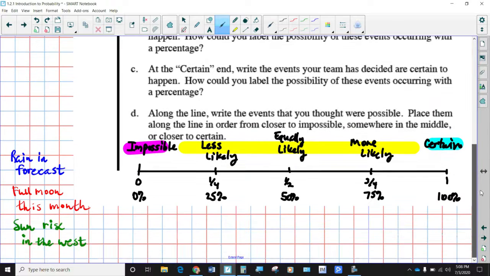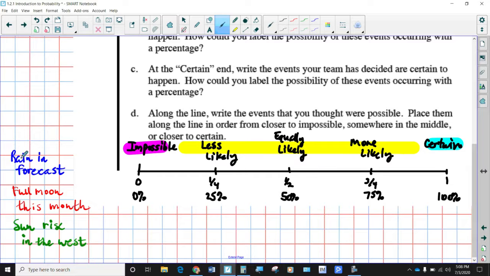You can have a scale that has 3 parts, with just the 0 on one side, the 1 on the far extreme side, and then a halfway point. I added a 1/4 point and a 3/4 point, just to give us a little more flexibility. It's possible to happen, but not certain to happen kind of likelihood or probability.